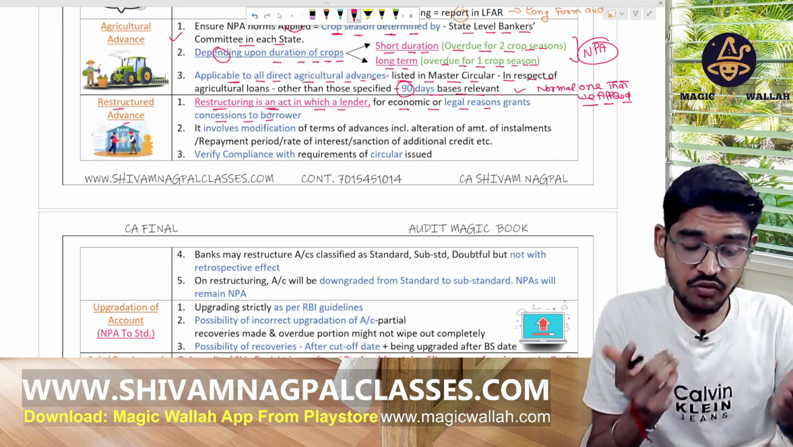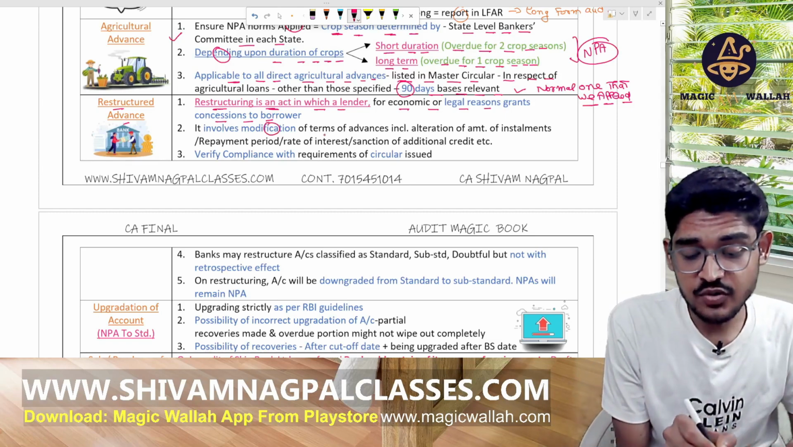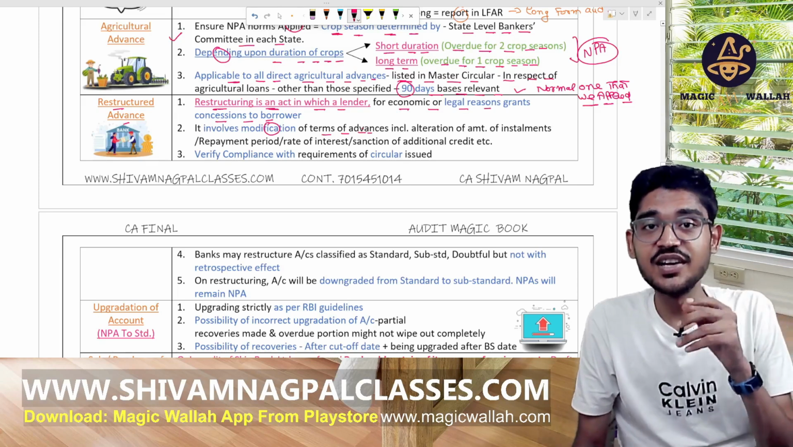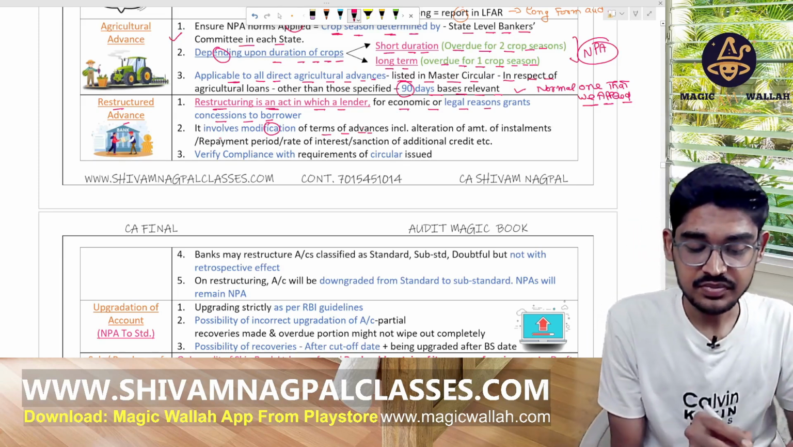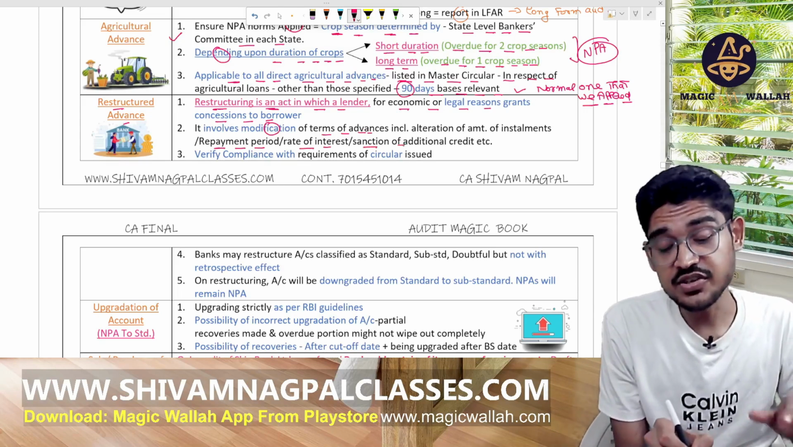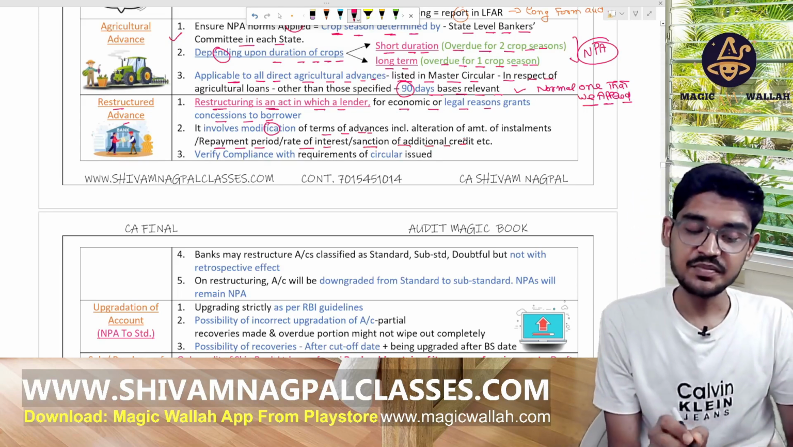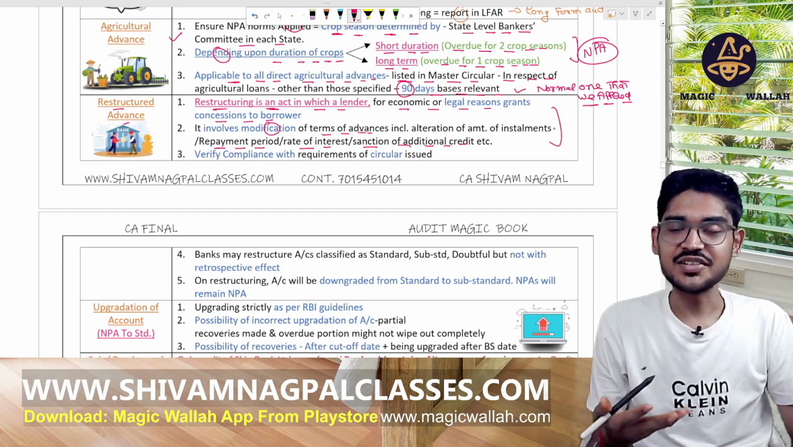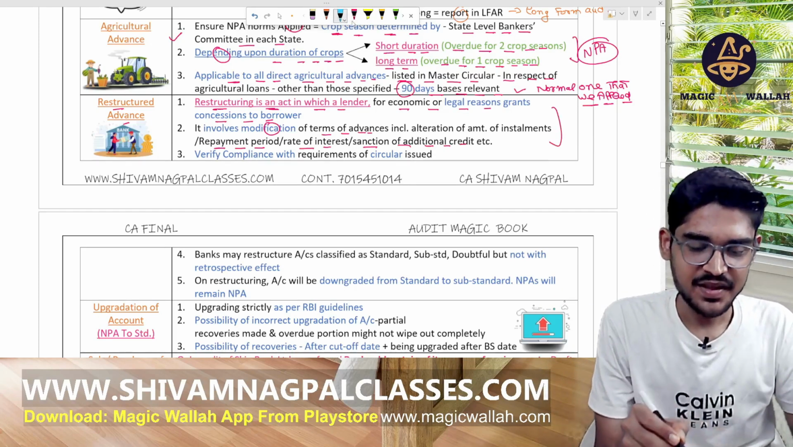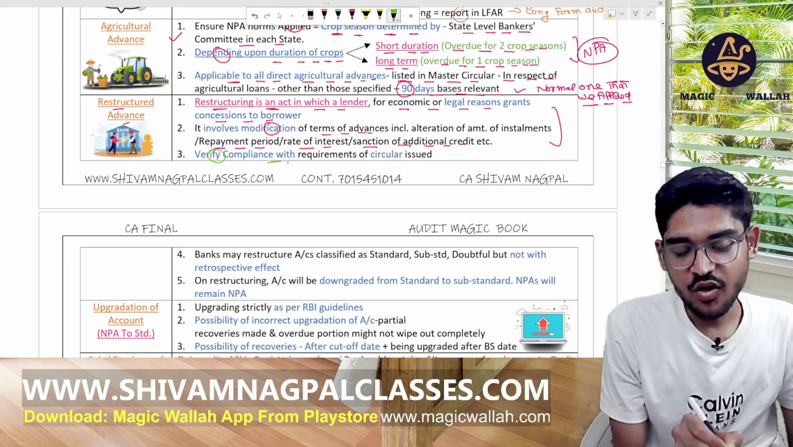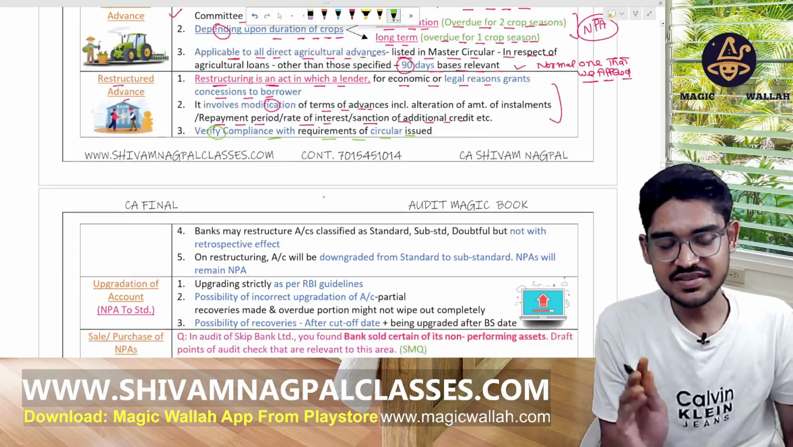So it involves the modification of the terms of advances, like changing the installment amount, changing the interest amount, its repayment period, its interest rate, or sanction of an additional credit limit, right? As we have done the question also in the advance account. Restructuring of the advances: now, verify the compliance with the requirements of the circular issued by the RBI regarding this.